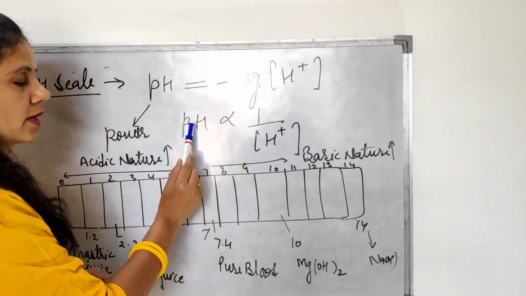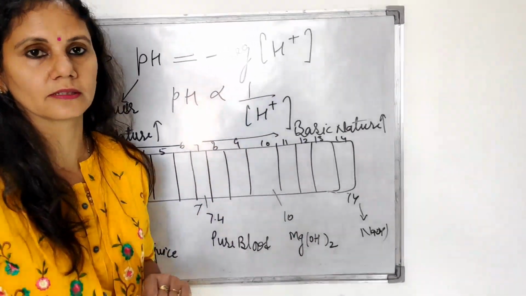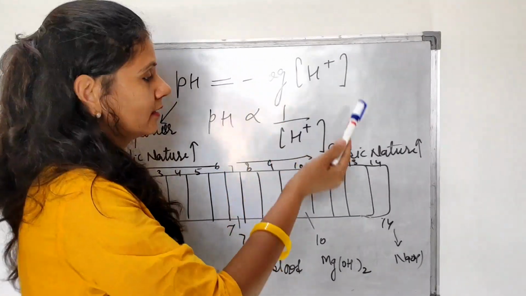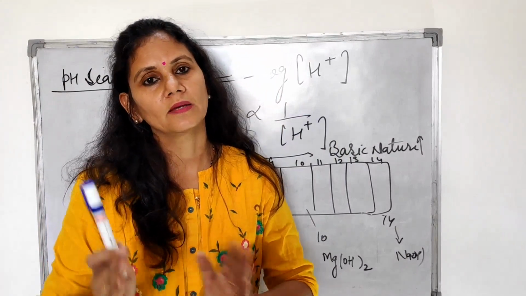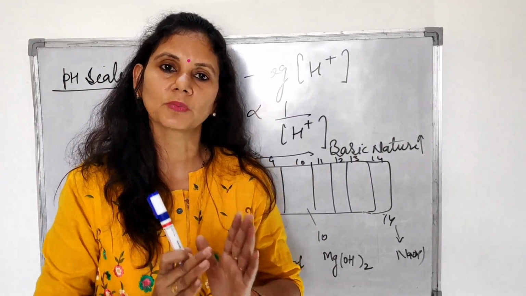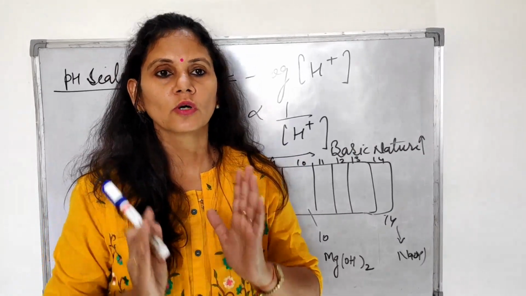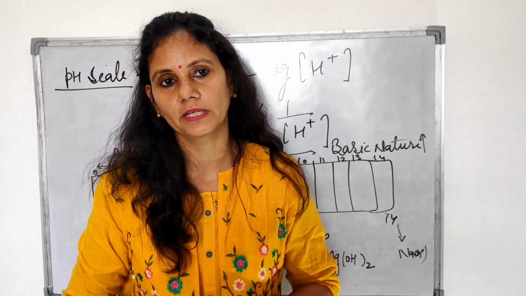Here minus is there, that's why pH and hydrogen ion concentration are reciprocal to each other. If one is going to increase, then the other is going to decrease. If H plus ions are more, then the pH will be lesser. If H plus ions are lesser, then pH will be more. So we have decided the pH range from 0 to 14.